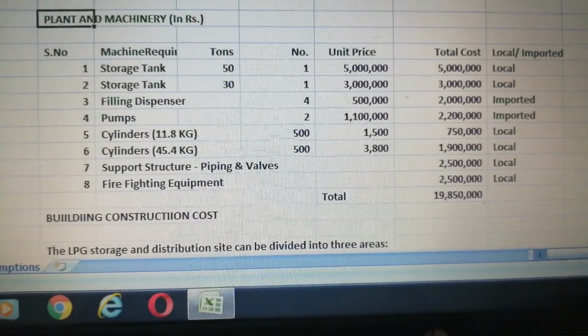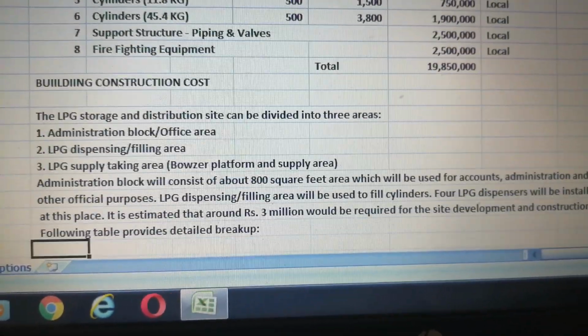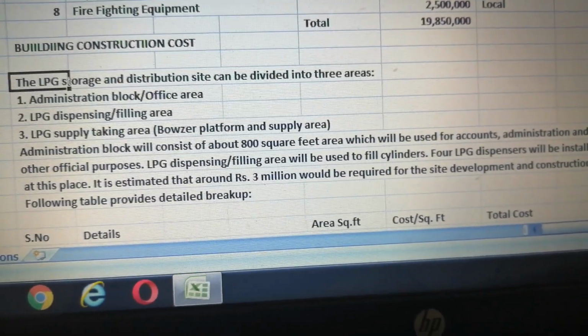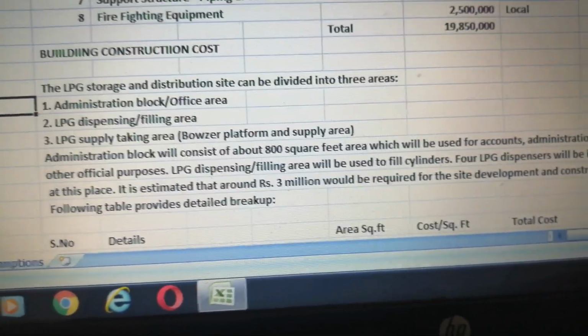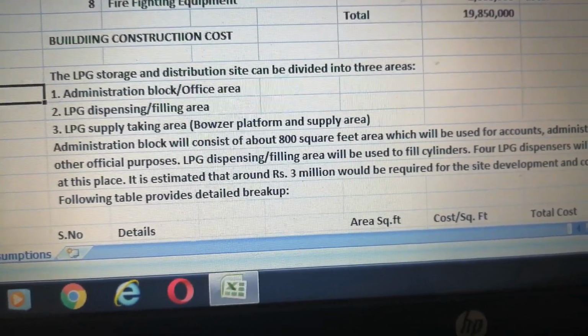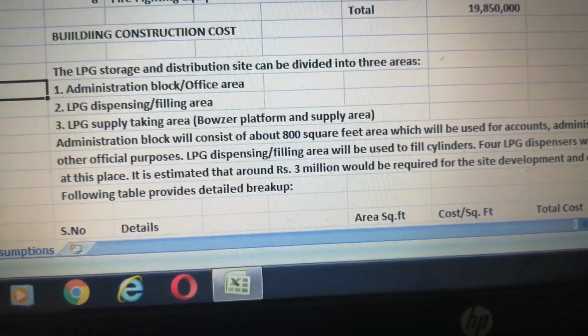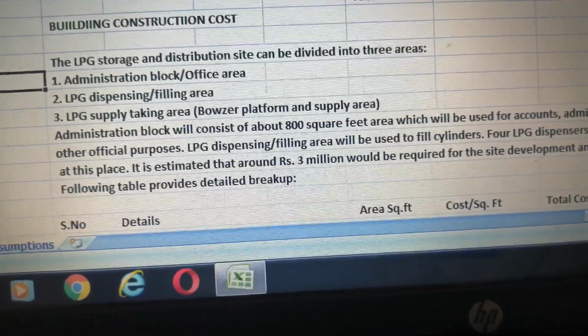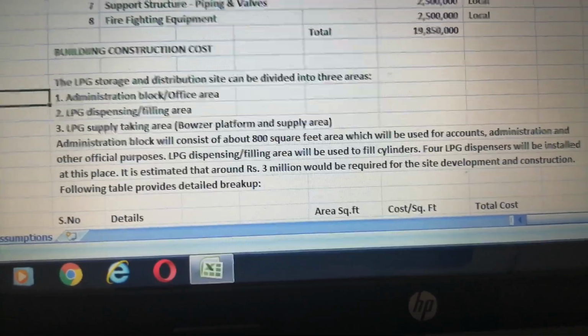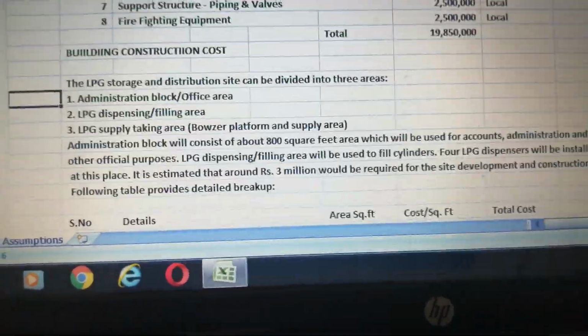Next, we move to the building and construction cost. The LPG storage and distribution site can be divided into three areas: administration block, LPG dispensing, and LPG supply taking area. The administration block will consist of about 800 square feet.